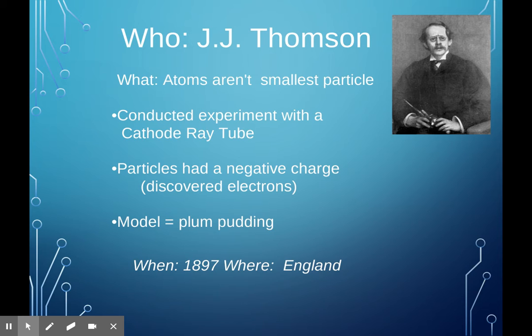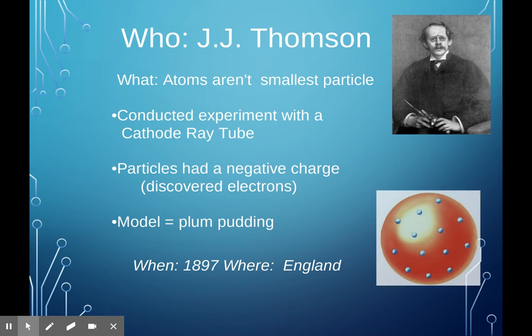This is what we refer to as the plum pudding model. However, most of you guys have no idea what a plum pudding is. And so I usually refer to it as the chocolate chip model. So if you look at that picture there, it kind of looks like a chocolate chip. The cookie dough part is my atom, okay? The cookie dough, it's still solid, and then my chocolate chips are my electrons, and they are spread all throughout that atom.